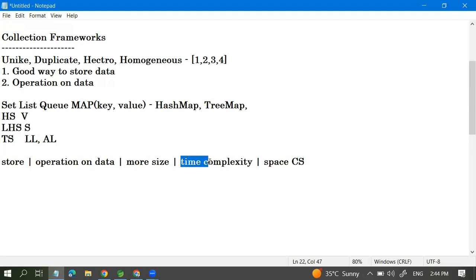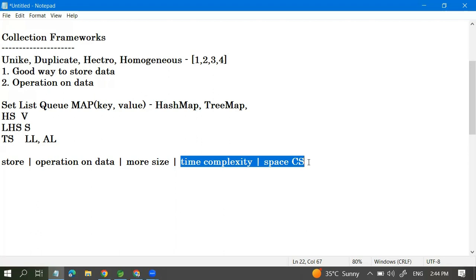So basically we get two benefits if we go with the collection classes, which is a perfect match with our requirement. The two benefits when we go with the collection framework are better time complexity and better space complexity. Yeah, that's all about it.